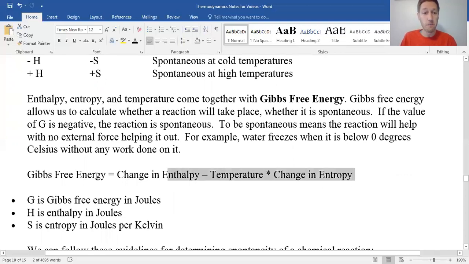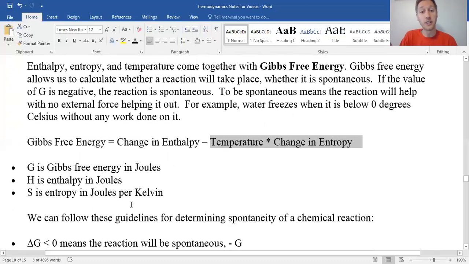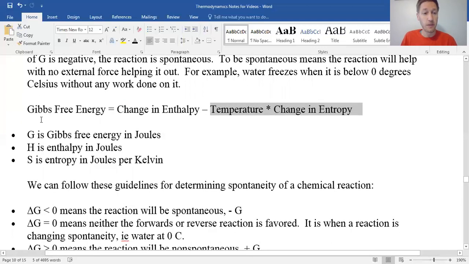So here is our equation for that. The Gibbs free energy is going to be equal to the change in enthalpy, which would be the change in energy for the reaction, minus the temperature times the change in entropy. So this is basically how you'd calculate Gibbs free energy using a change in enthalpy and a change in entropy. So again, G up here, if we abbreviate this, is Gibbs free energy in joules or kilojoules. This is enthalpy. Now do take note, this temperature must be in Kelvin. Entropy and enthalpy tend to be in different units, so watch out for that.